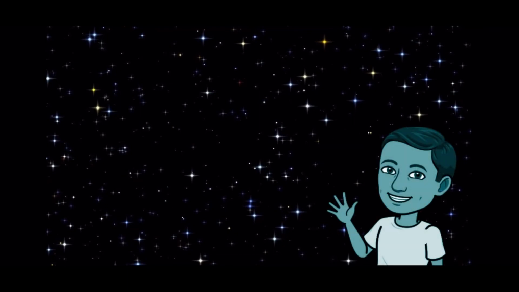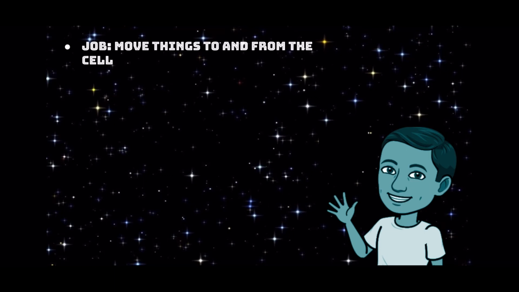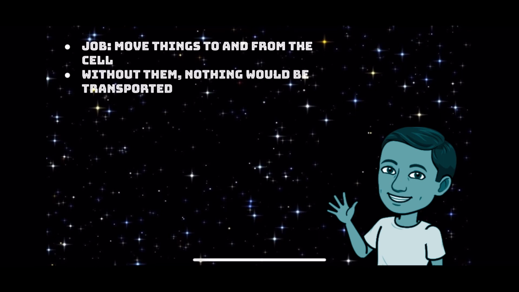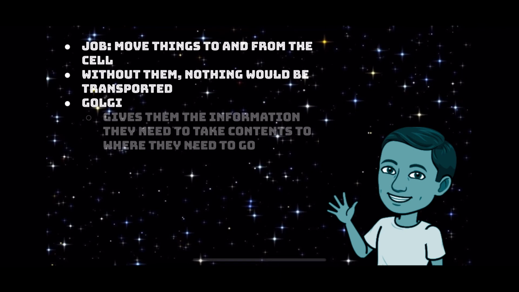Hi, my name is Matthew, and I'm here to convince you why the vesicle is the most important part of the cell. Vesicles' main job is to move things such as proteins to and from the cell. Vesicles are hard workers and get stuff done. Without vesicles, nothing would be transported. They're like a mailman. It is something that needs to be done, and it's hard work, and they just get it done. The transport vesicles go to the Golgi, which gives them the information they need to take the contents to where they need to go.